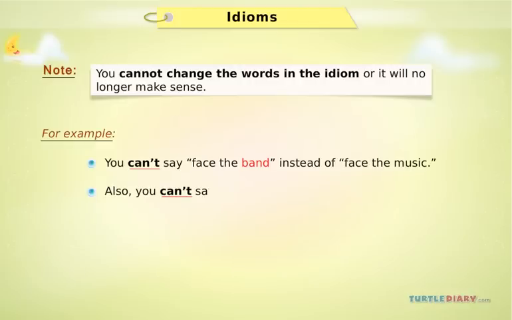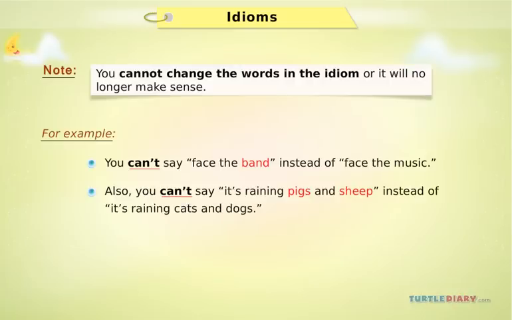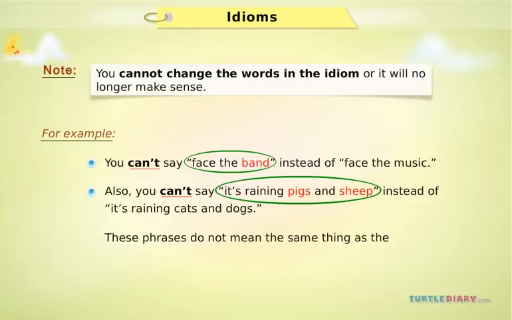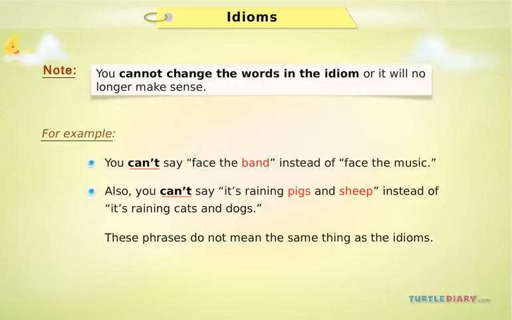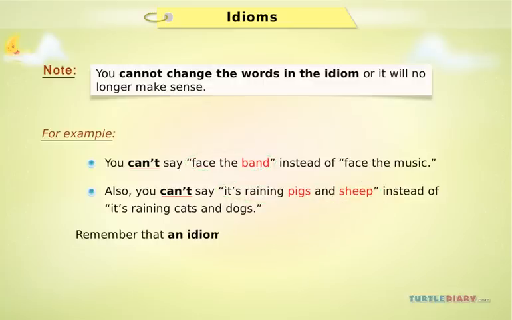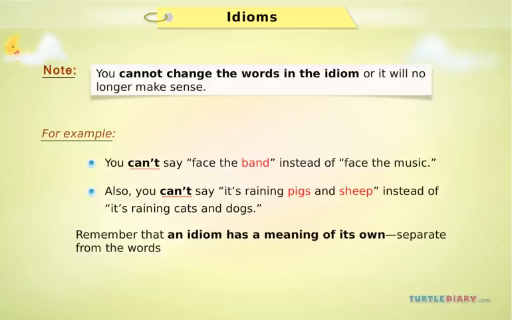Also, you can't say, it's raining pigs and sheep, instead of, it's raining cats and dogs. These phrases do not mean the same thing as the idioms. Remember that an idiom has a meaning of its own, separate from the words in it.